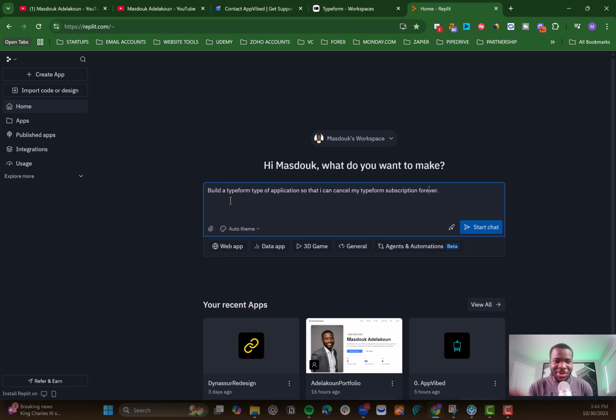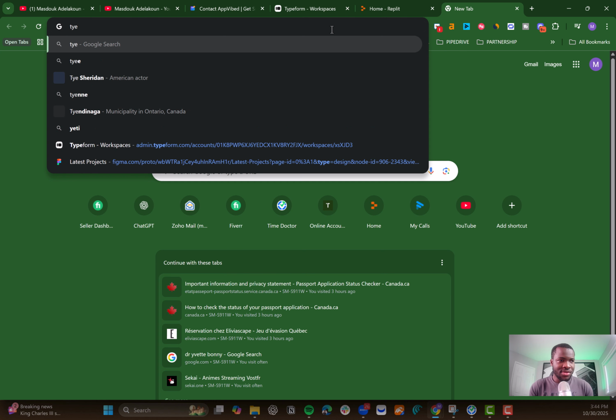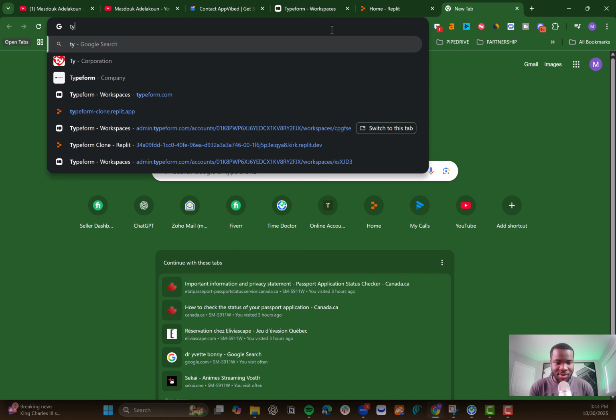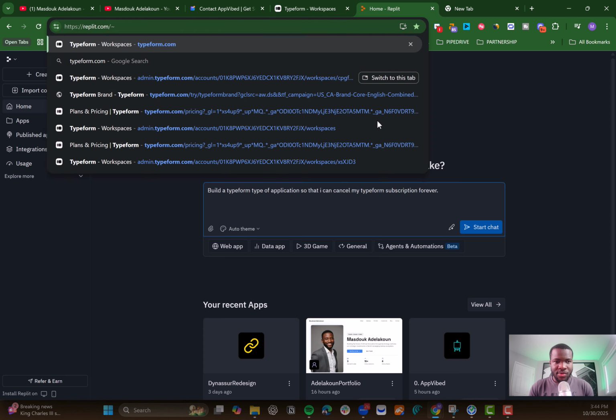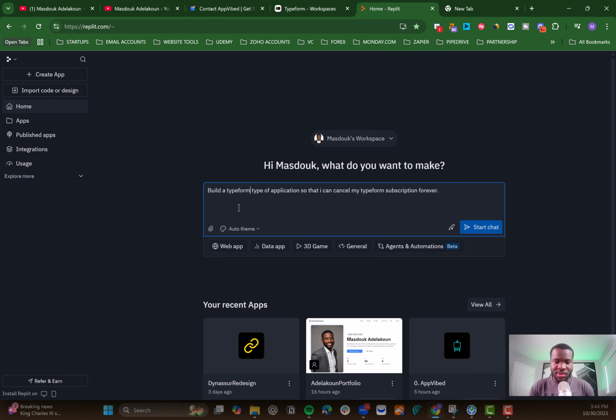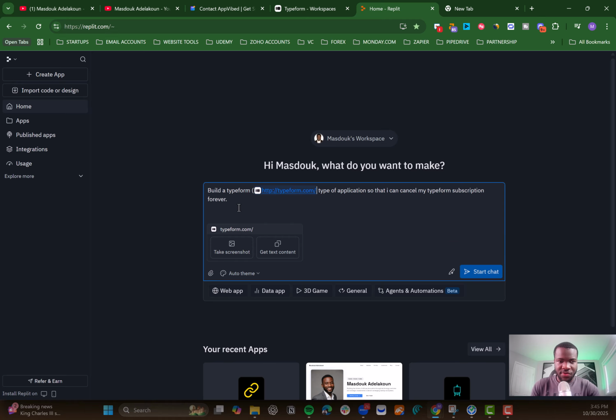We are looking to build a custom application for ourselves internally, which has the same functionality as Typeform. So: build a Typeform type of application. I can even go to Typeform and give it the actual Typeform link, typeform.com, so it doesn't get confused with another website.